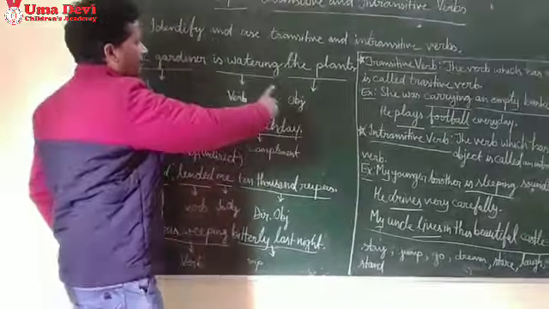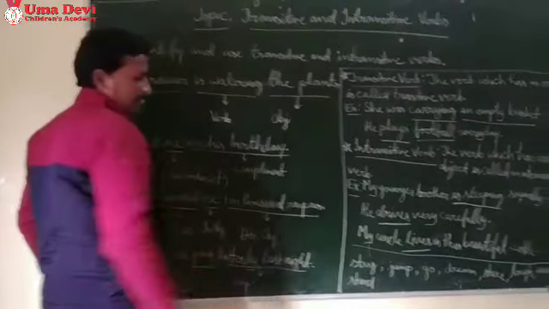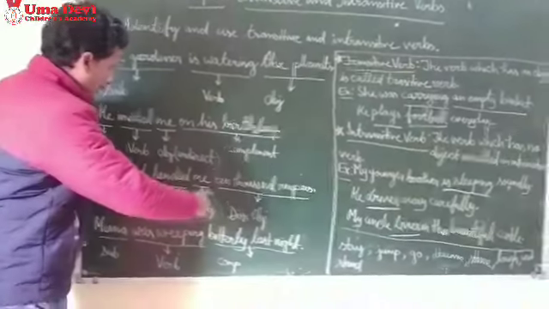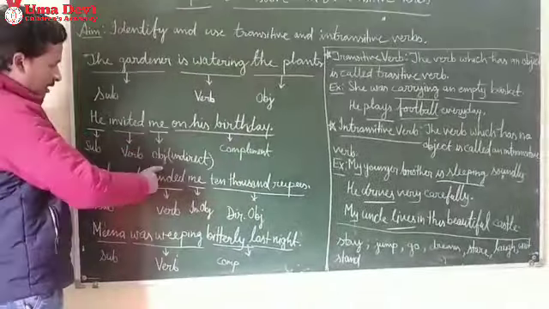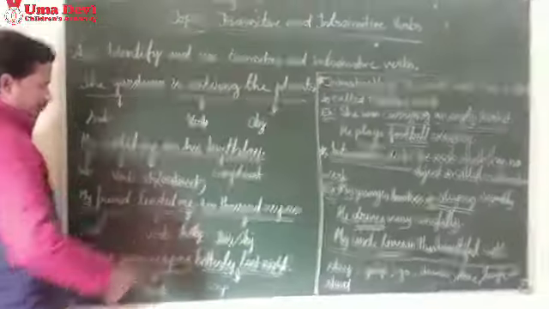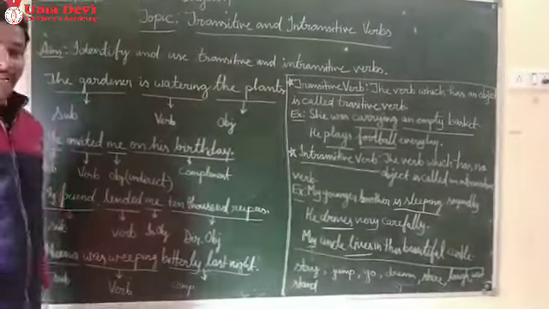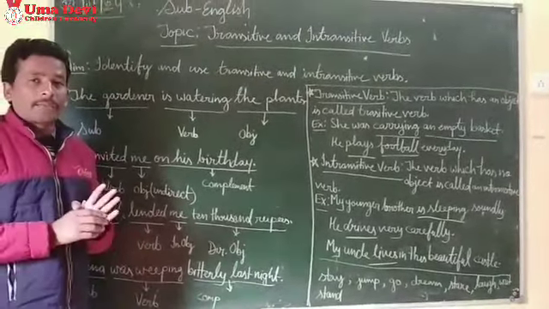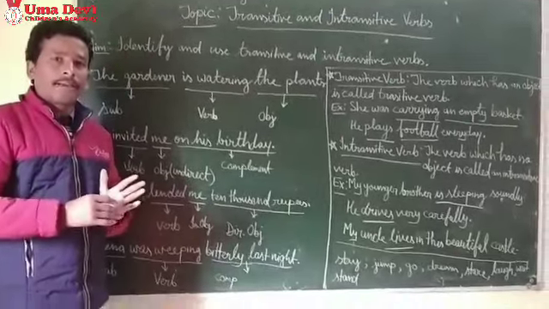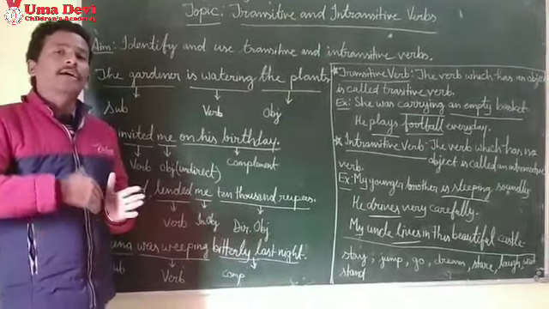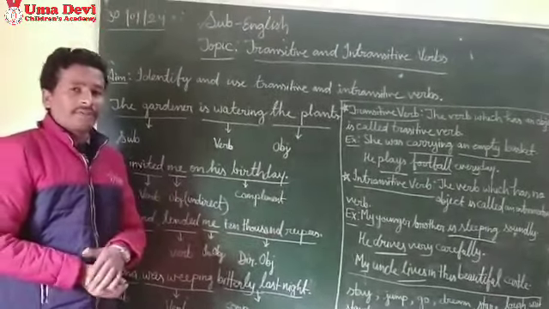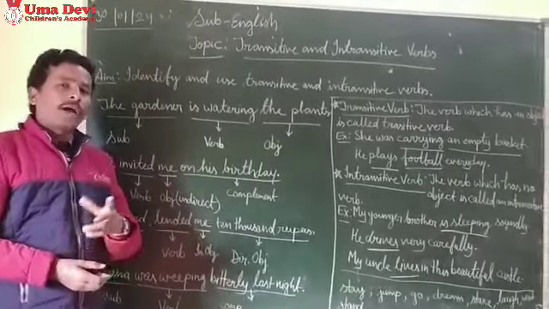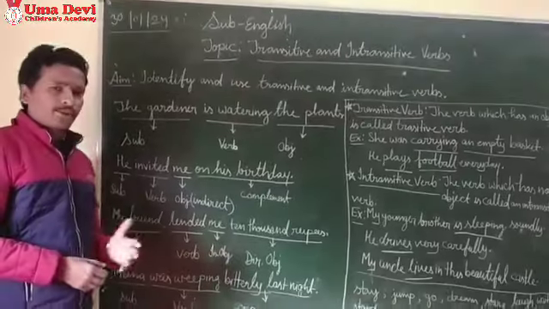Here you will see the object is the plants, and in this sentence the object is me. Here I have written indirect object. It means the object that is used for persons like me, him, them, us, or any other person. That object will be an indirect object. Why do we call them indirect objects?